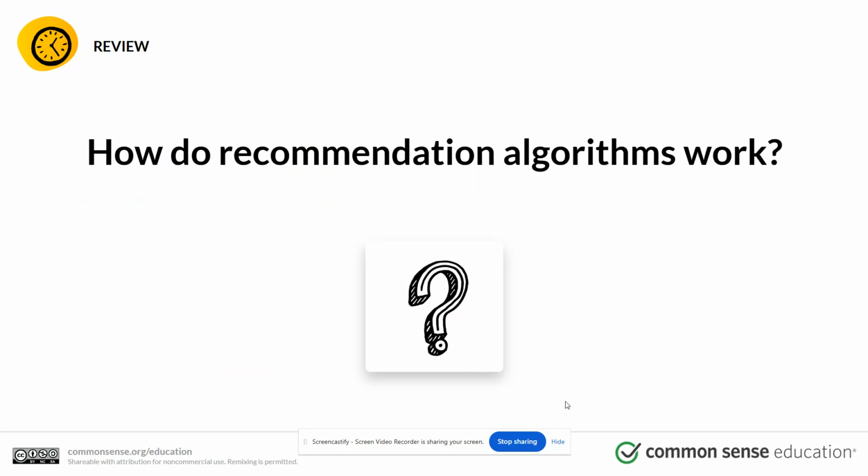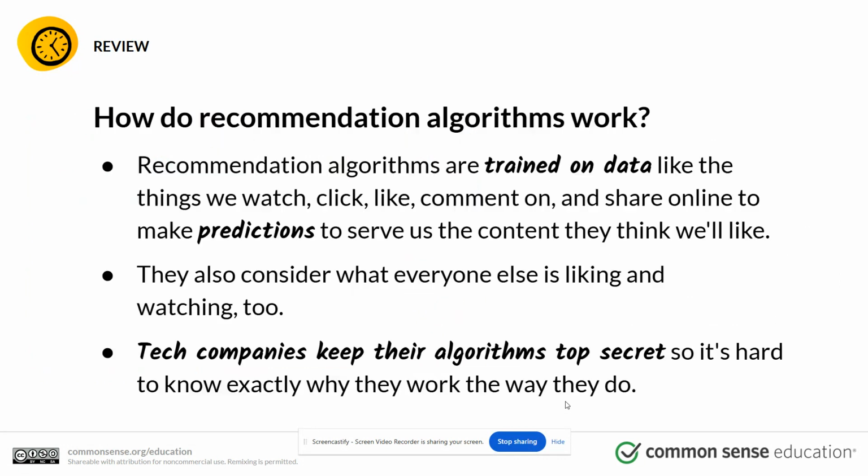So, how do recommendation algorithms work? They're trained on data like the things we watch, click, like, comment on, and share online to make predictions to serve us the content they think we'll like. One thing that students were really surprised about is it's not only what we watch or click on, but how long we stay there.